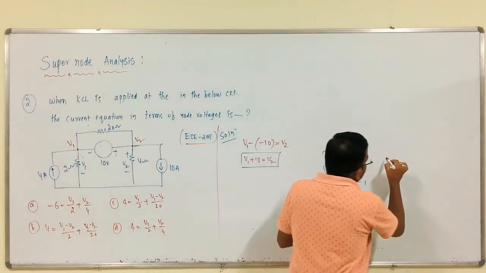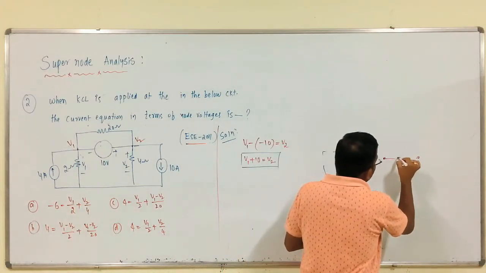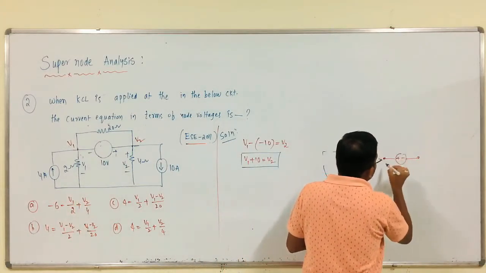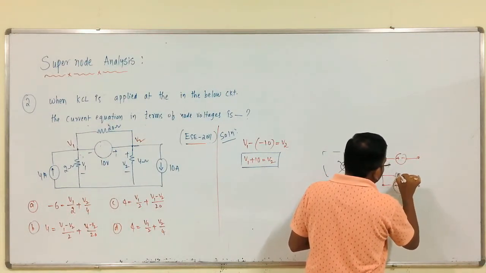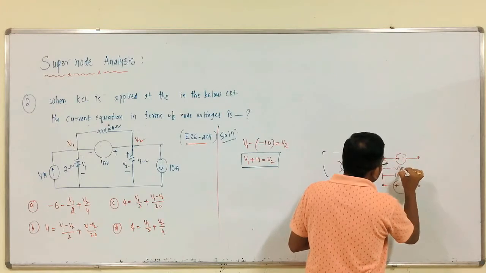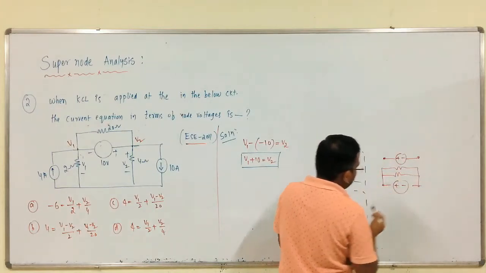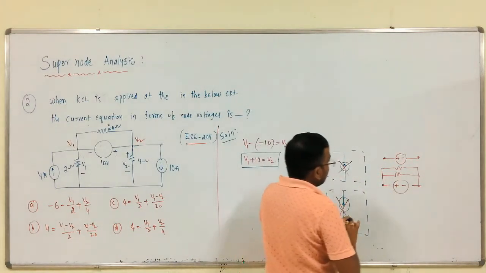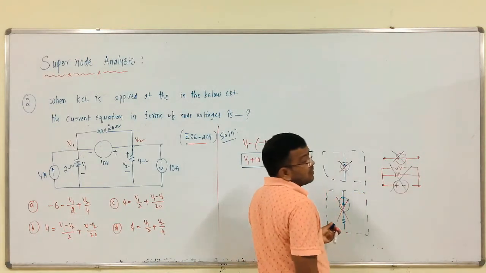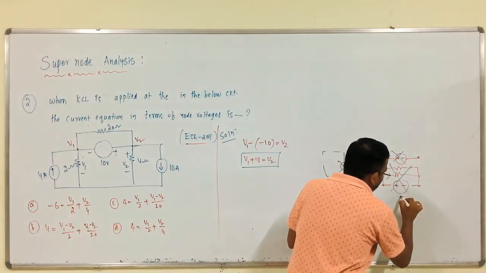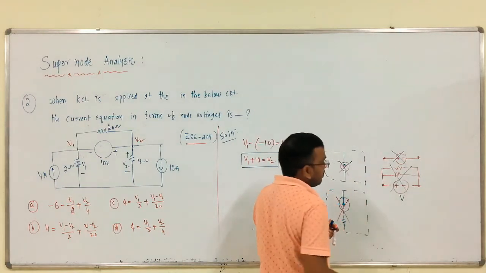Like that, here between these two nodes, we have a voltage source in parallel with a resistive branch. So, we are excluding this part as well as the entire part. Why are we excluding this part? See, the voltage of this voltage source is V, for example.